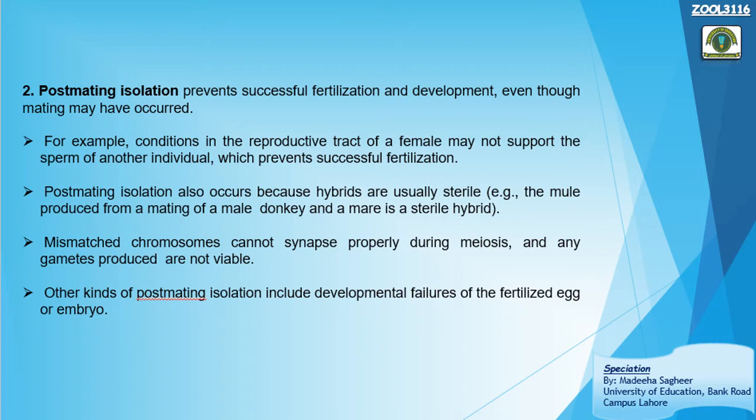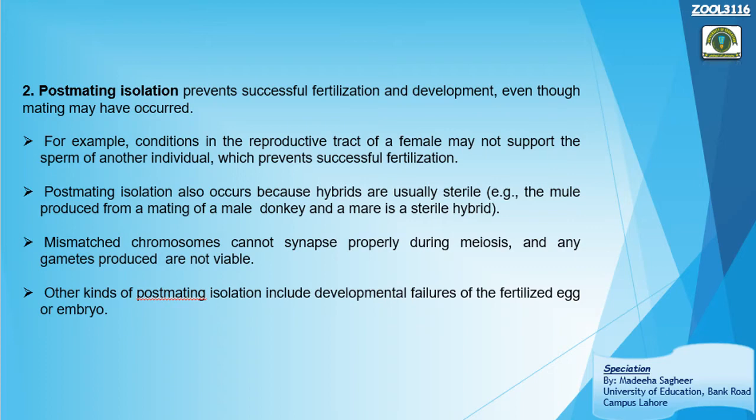Here I have given a very common example of the mule. A mule is the mating product of a female horse and a male donkey. The feminine of horse is mare, so it is the mating product of a male donkey and a mare. Here the organism is apparently well developed, and it is good, but it is sterile, it cannot reproduce.